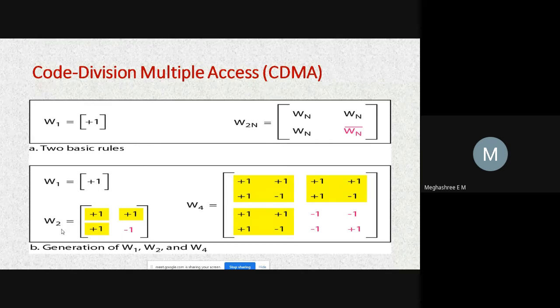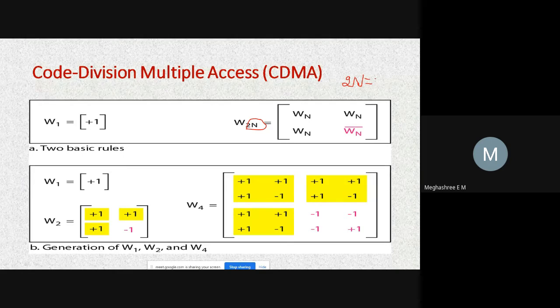Now if there are two stations sharing the communication channel, then apply this rule. Consider the value 2n.